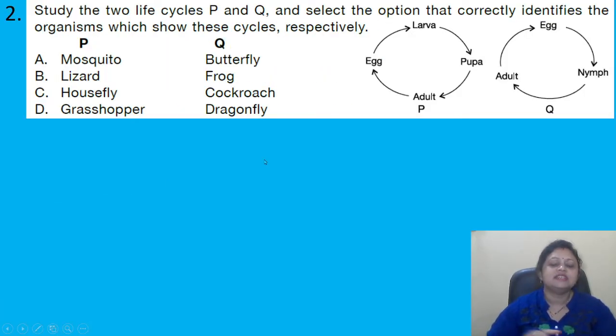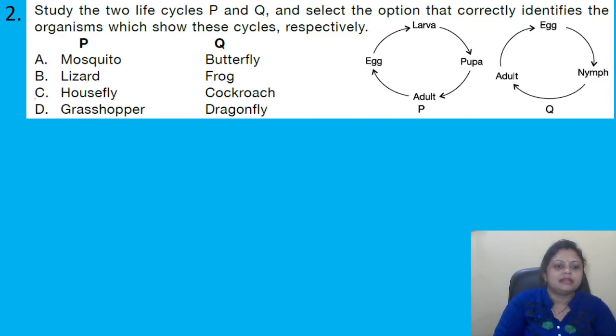Coming to the next question: study the two life cycles P and Q and select the option that correctly identifies the organisms which show these cycles respectively. Egg, larva, pupa, adult for P, and for Q, adult, egg, nymph, adult. Options PQ: A, mosquito, butterfly; B, lizard, frog; C, housefly, cockroach; D, grasshopper, dragonfly.